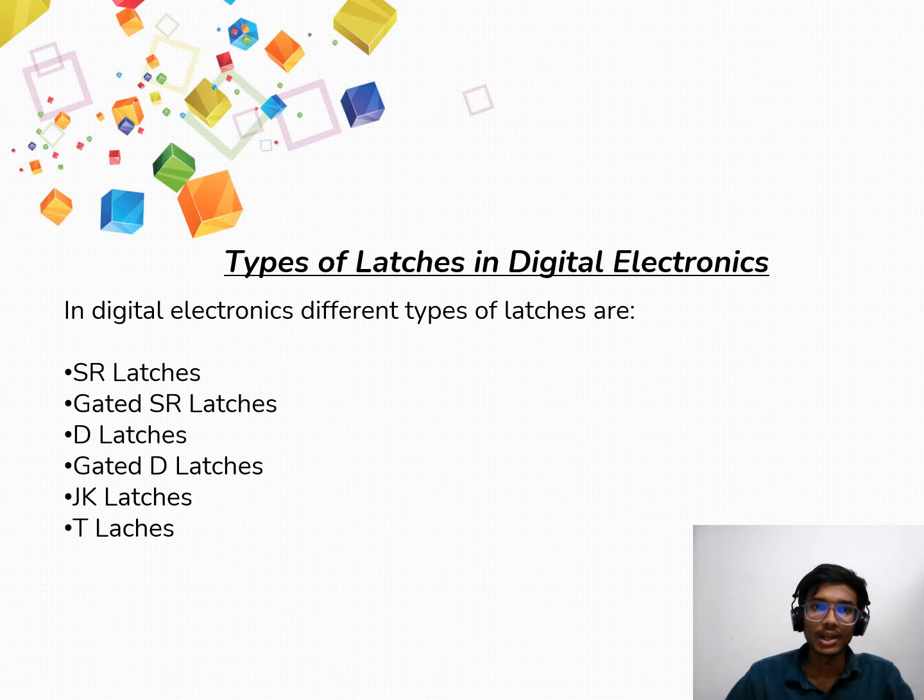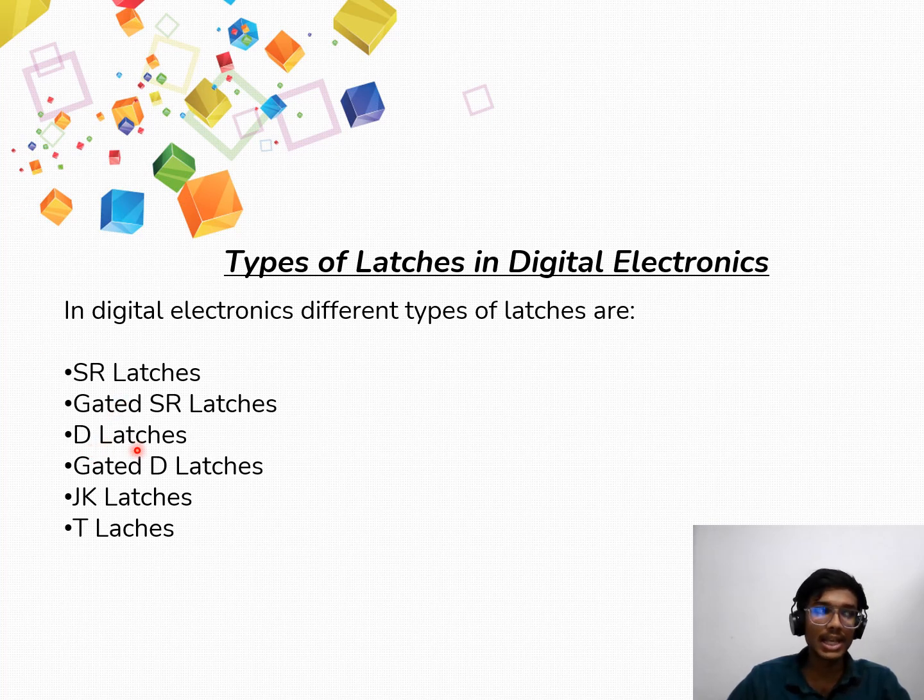Let us move to types of latches in digital electronics. In digital electronics, different types of latches are there. First one is SR latches, meaning set and reset latches. Next one is gated SR latches. It is similar to SR latches, but it contains a gated enable pin.